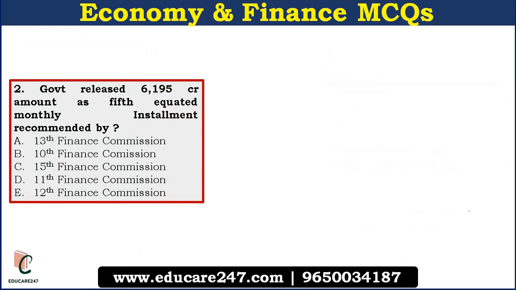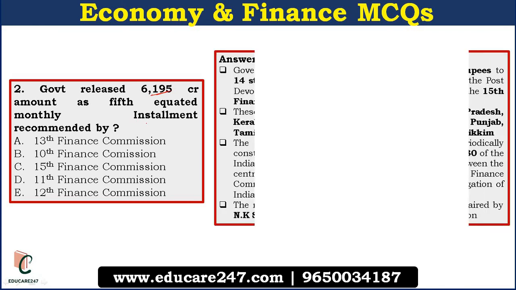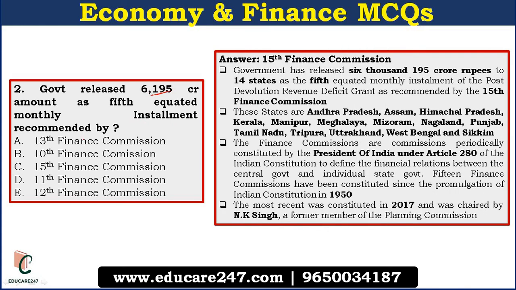Moving forward, the government released 6195 crore as the fifth equated monthly installment recommended by. The answer for this is 15th Finance Commission, that is option number C. Talking a little bit about the finance commissions, these are commissions which are periodically constituted by the President of India under Article 280 of the Indian Constitution to define the financial relations between the central government and the individual state governments. And 15 finance commissions have been constituted since the promulgation of the Indian Constitution in 1950.